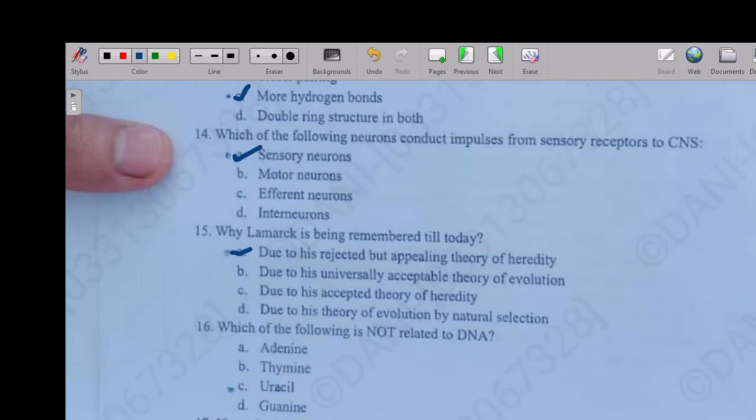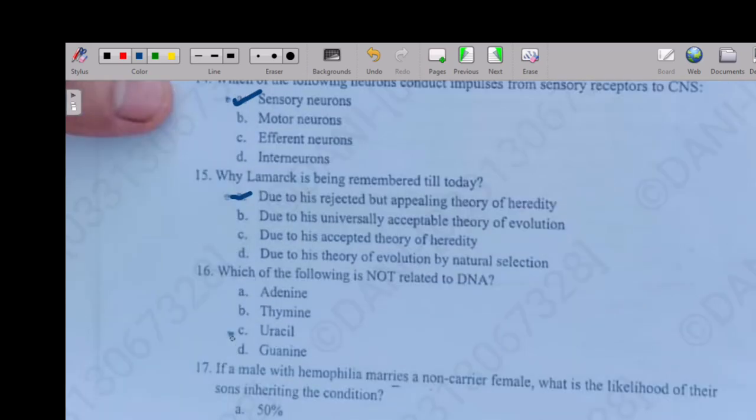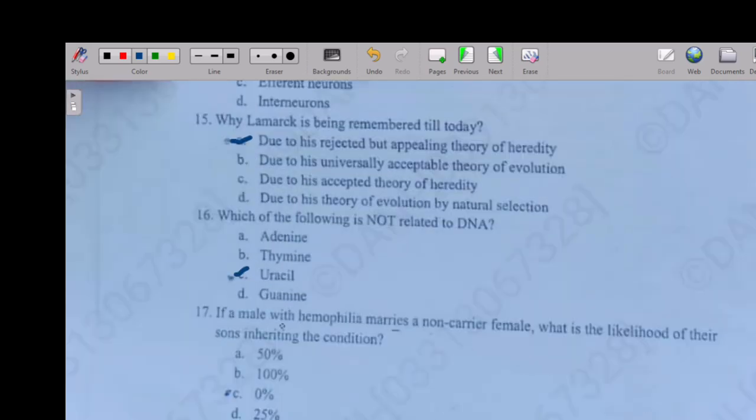So the next question is: which of the following is not related to DNA? Option A adenine, option B thymine, option C uracil, option D guanine. So the right answer is option C, uracil.